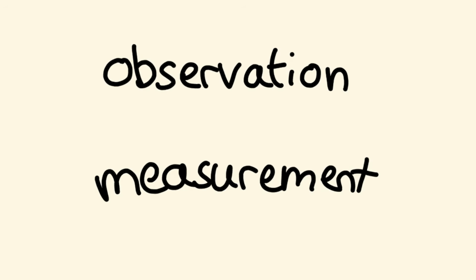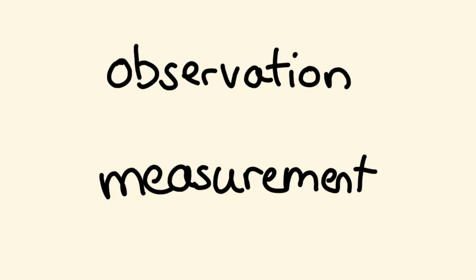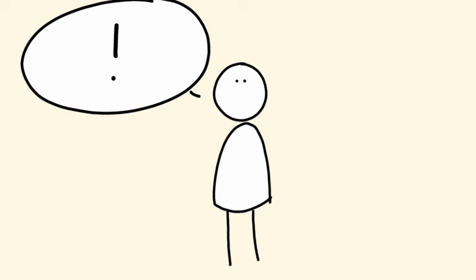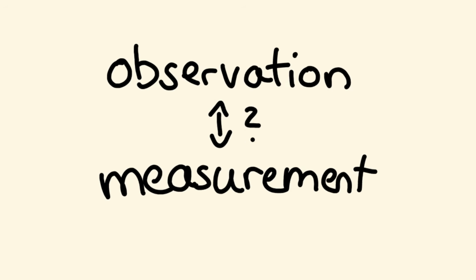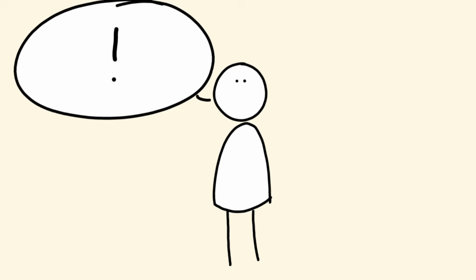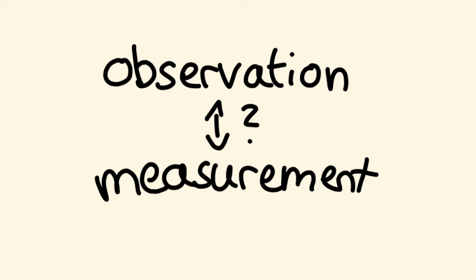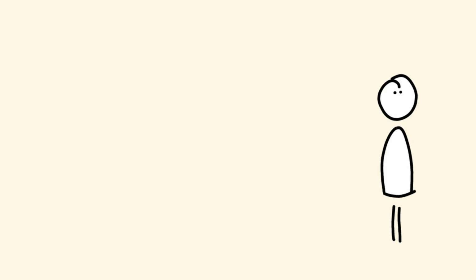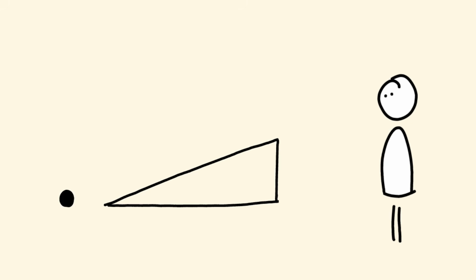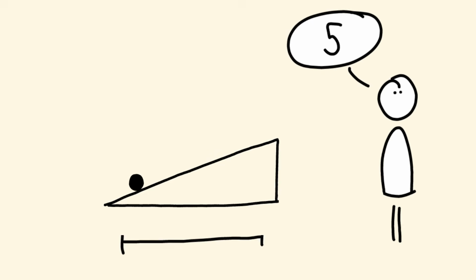What's the difference between observation and measurement? Is there even a difference between observation and measurement? If your answer is yes, then you're right, as long as you're talking about classical physics. If your answer is no, then you're right if you're talking about quantum mechanics. If you look at a ball on a ramp, you see it rolling down. So you make an observation. The observation that balls roll down. Now, if you measure the distance the ball rolled within a certain time, you make a measurement. The difference is that making a measurement, you attach a specific number to this situation.